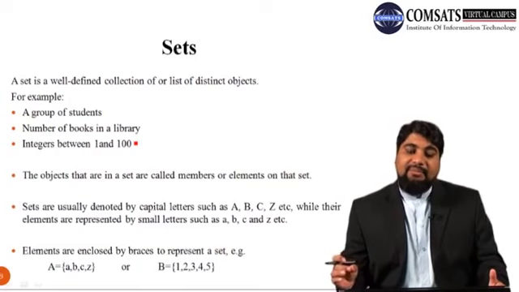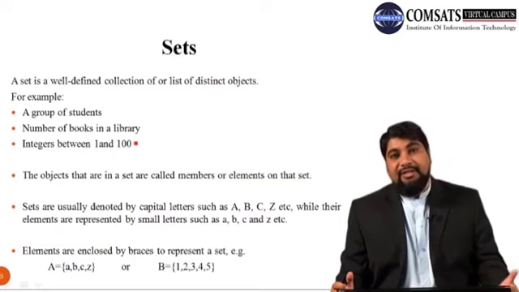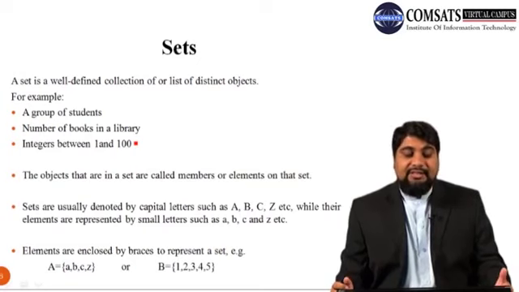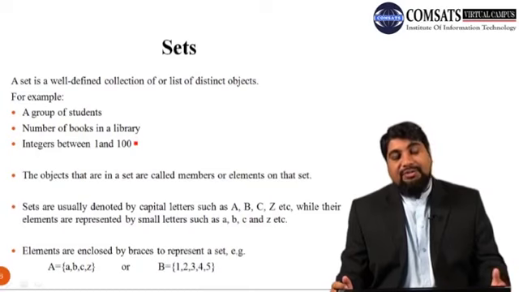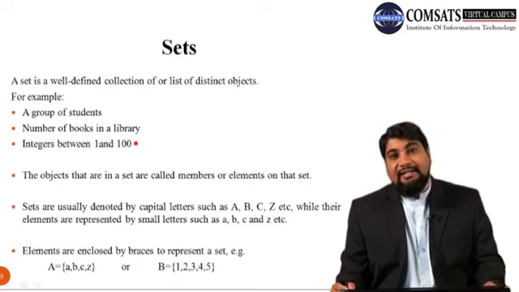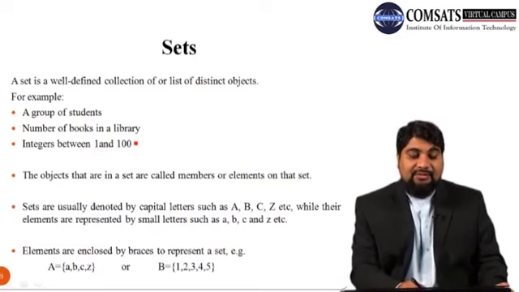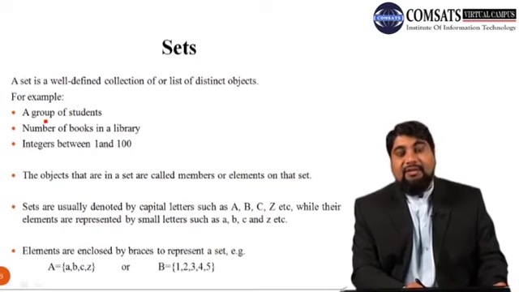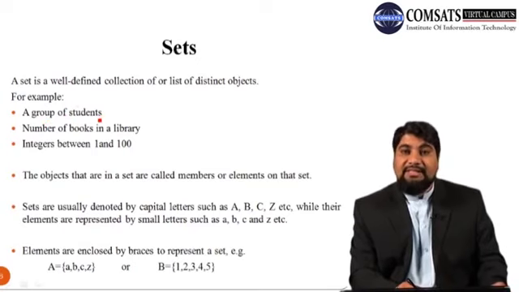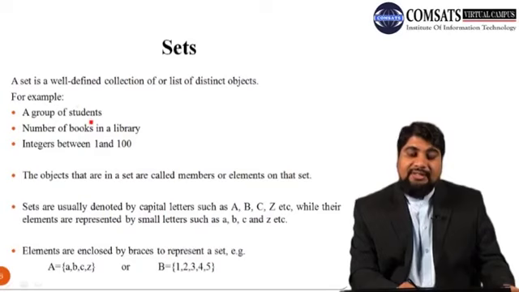For example, a group of students, or the number of books in a library, or all integers between 1 and 100. The objects that are in a set are called members of the set or the elements of the set. In the first example, a group of students, the students are the members or the elements of this set.